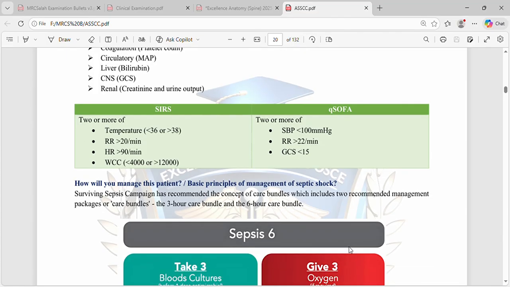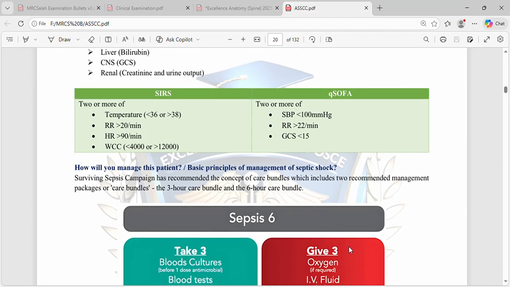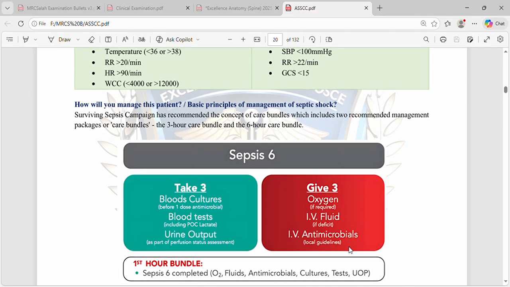Basic principle of management of septic shock. The Surviving Sepsis Campaign has recommended the concept of care bundles, which include 2 recommended management packages: the 3-hour care bundle and the 6-hour care bundle. So Sepsis Six: take 3, give 3. Blood cultures before the first dose of antimicrobials, blood tests including lactate, and urine output as part of the perfusion status assessment.